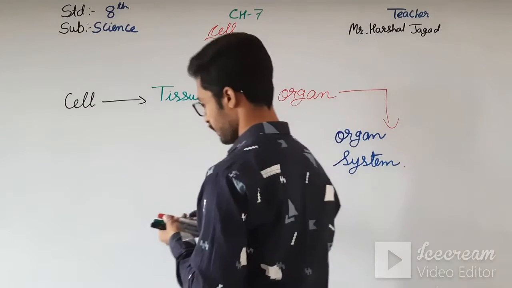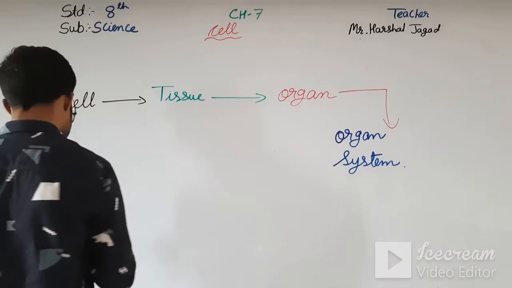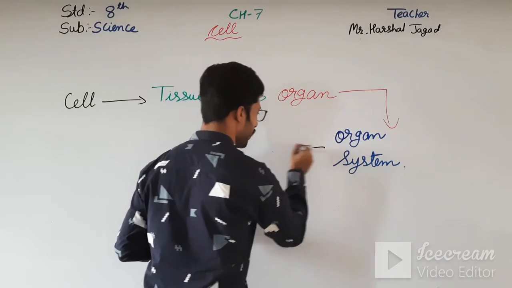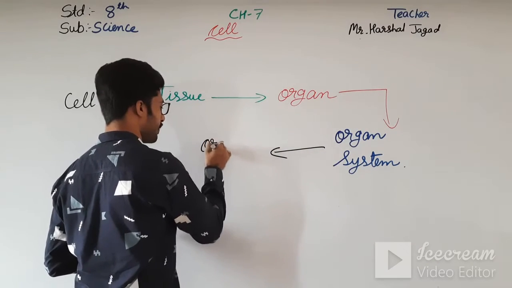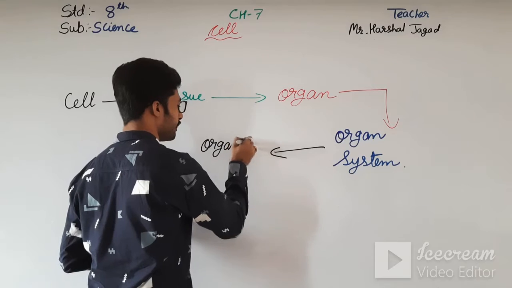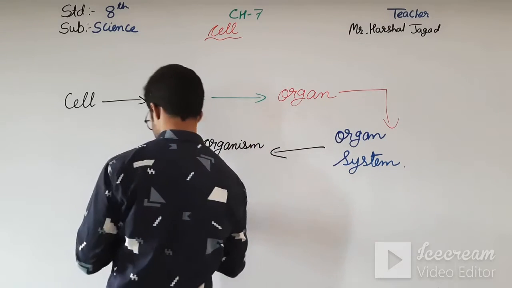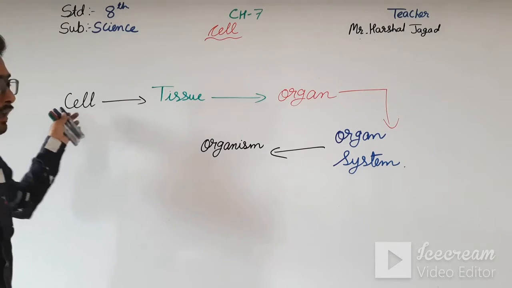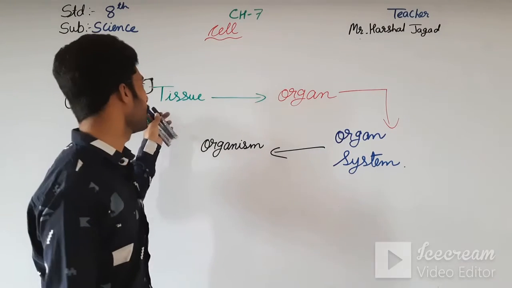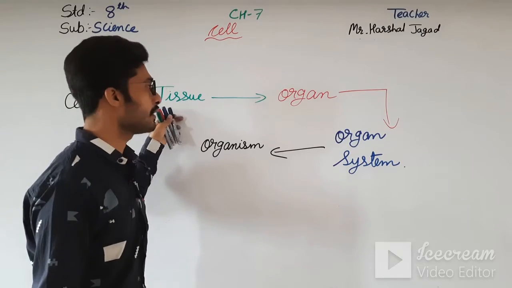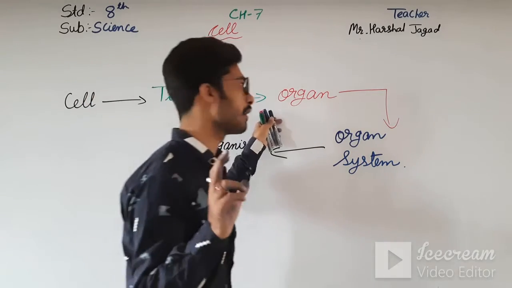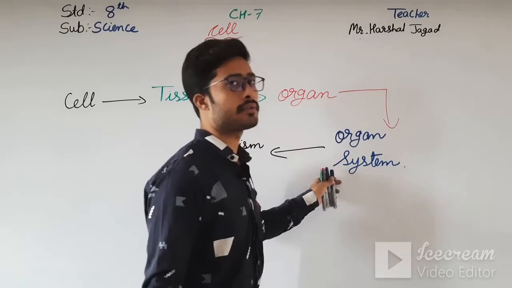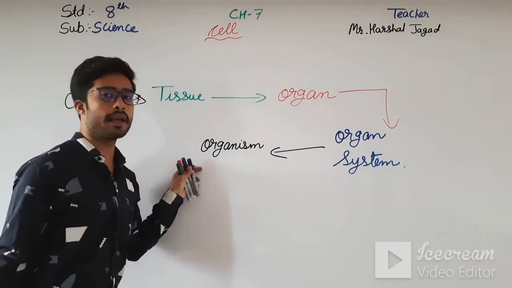And lastly, this organ system forms the organism. So this is the process: a single cell is a cell, lots of cells combine with each other and are known as a tissue, lots of tissues combine with each other and form an organ, organs combine with each other and form an organ system, and this organ system forms an organism.